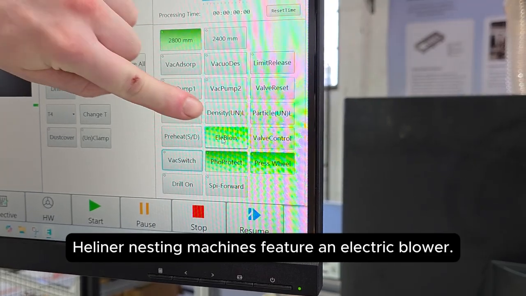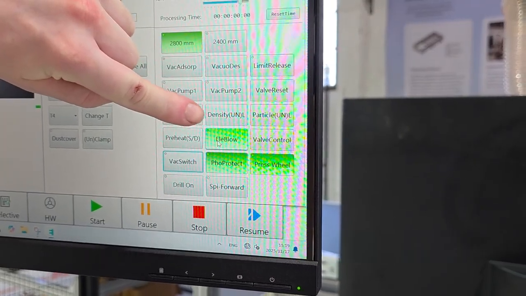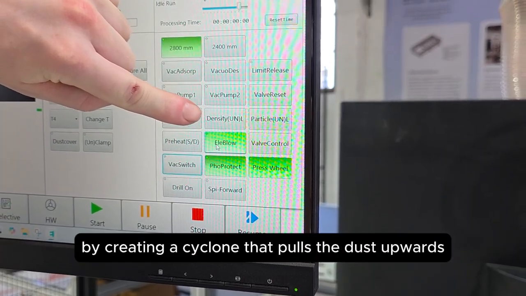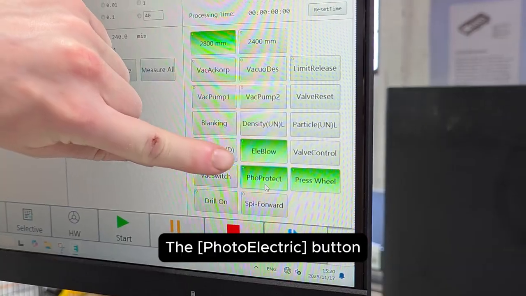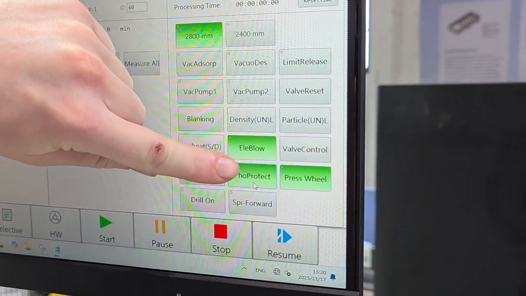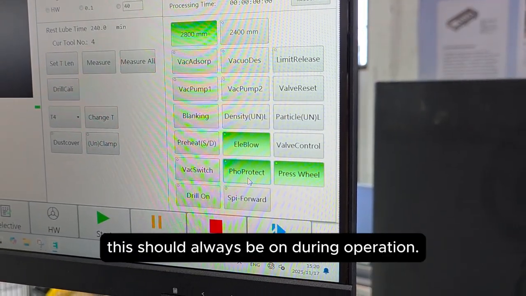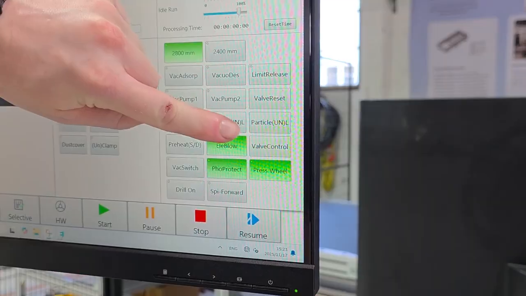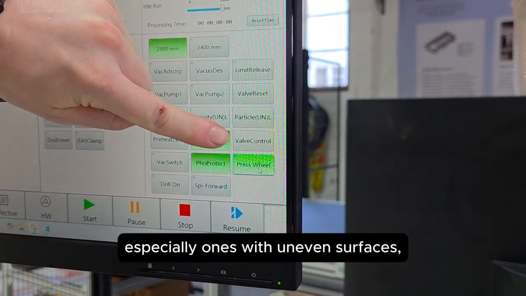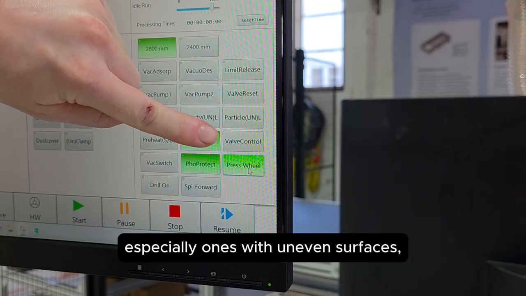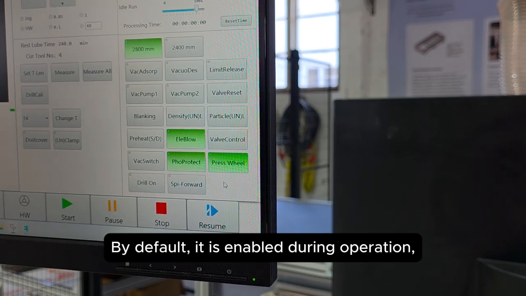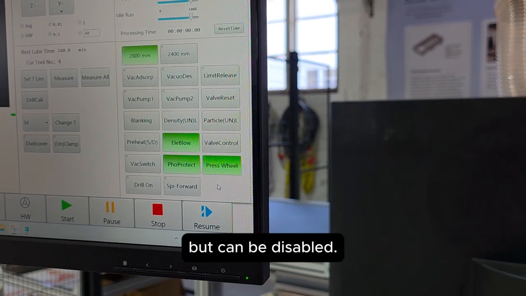Heliner nesting machines feature an electric blower. This aids in dust extraction by creating a cyclone that pulls the dust upwards and into the pipe. The photoelectric button enables and disables the light curtain. For safety reasons, this should always be on during operation. The press wheel is a roller that helps fixture the material, especially ones with uneven surfaces, which the vacuum struggles to hold. By default, it is enabled during operation, but can be disabled.